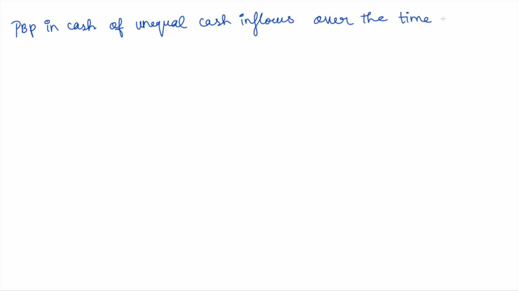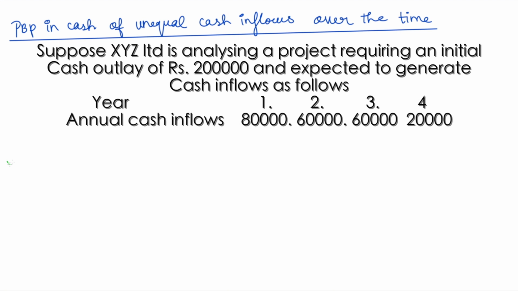Now guys, payback period in case of unequal cash inflow over time. Here also, let us understand the concept with the help of an example. Suppose XYZ Limited is analyzing a project requiring an initial cash outlay of rupees 2 lakh and expected to generate cash inflows as follows. Years 1, 2, 3, 4, so totally 4 years. The cash inflow in the first year is 80,000. For the second year it is 60,000. For the third year it is 60,000. And for the fourth year it is 20,000.